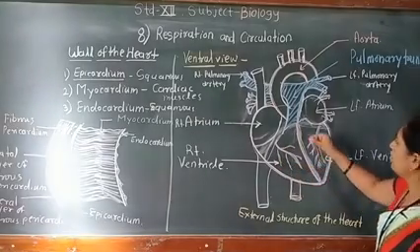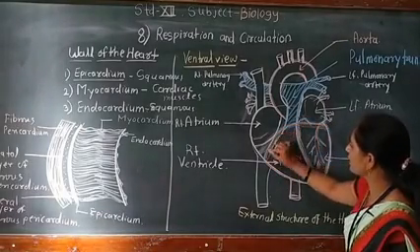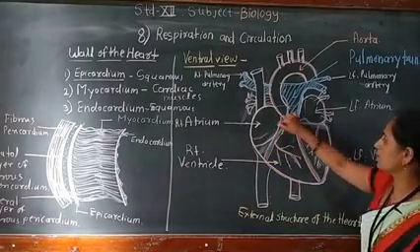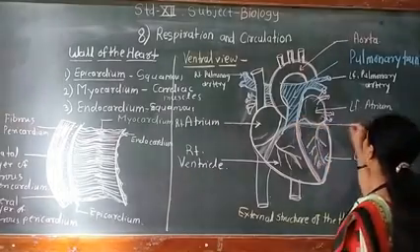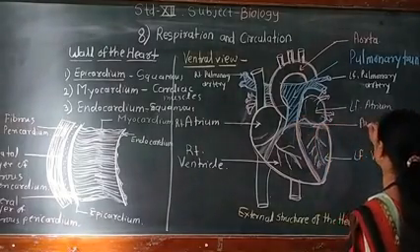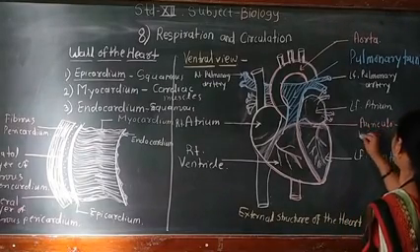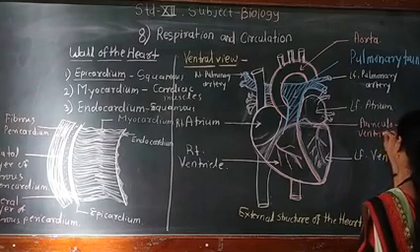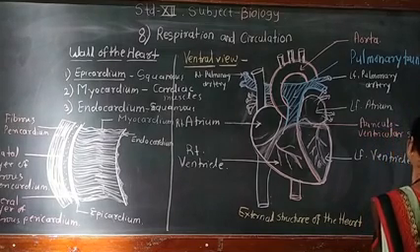And in between the auricle and ventricle there is a groove or sulcus, and this sulcus is called the auriculoventricular sulcus. What is the name of that sulcus? Auriculoventricular sulcus. Auriculoventricular groove or sulcus.